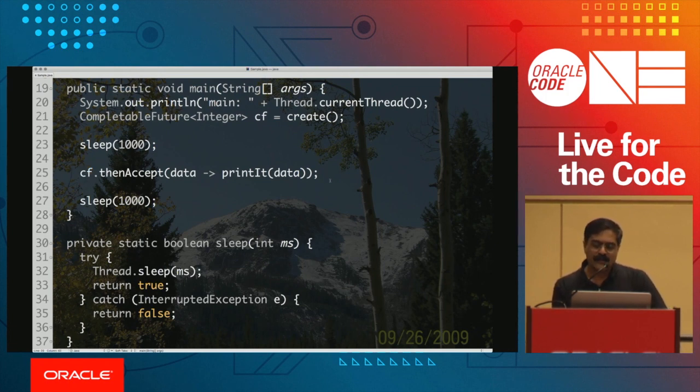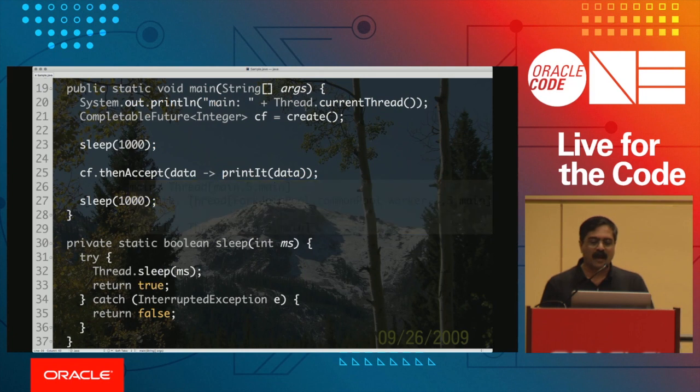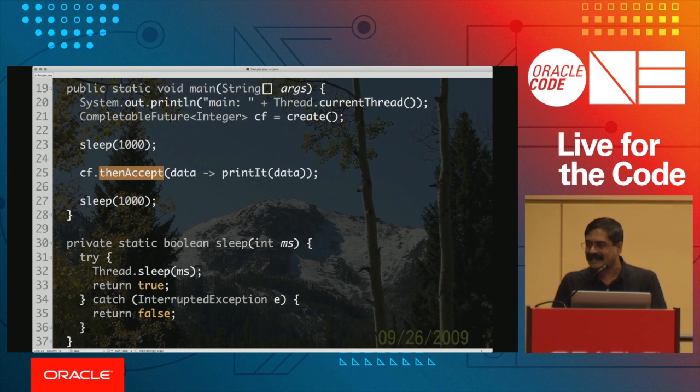So when I execute this code, what does it really do? Notice the surprise over there. The print it now ran in the main thread, not in the pool. Why is that? This should make really good sense, because this thread was executed, it finished its work. There is no reason for the thread to waste its effort and wait for you, and you took your time, and now you came and connected to it.